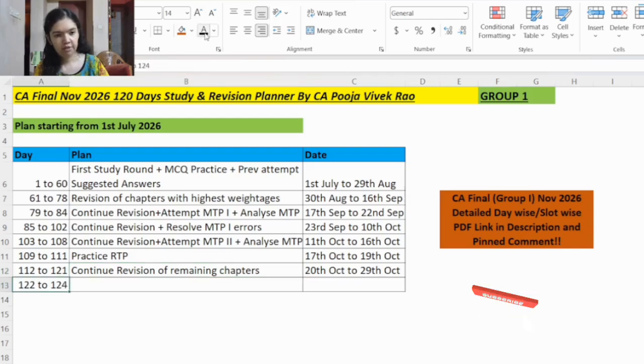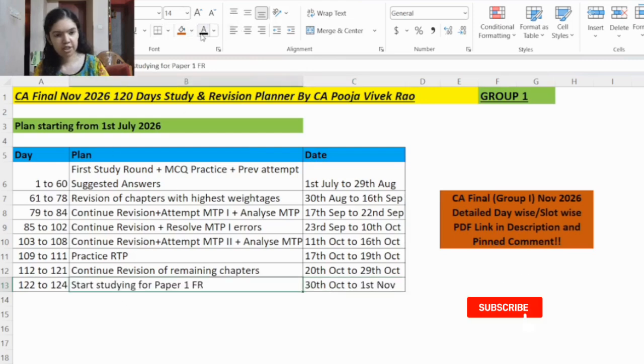Then day number 122 to 124, that is the last 3 days, 30th October to 1st November. So here you will start preparing for the first subject, that is FR. So always it's better to keep 2 to 3 days for the first subject because if we finish studying early for the first subject, we'll be a bit more confident for the first paper. And it will build a positive momentum for the other subjects also.